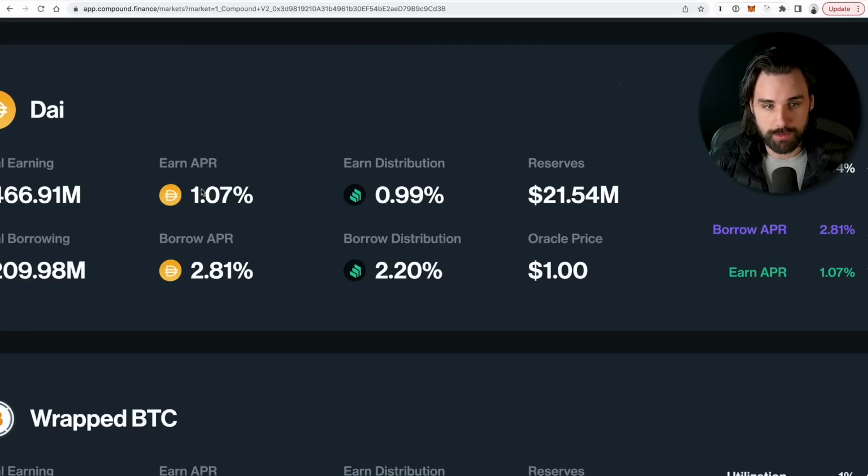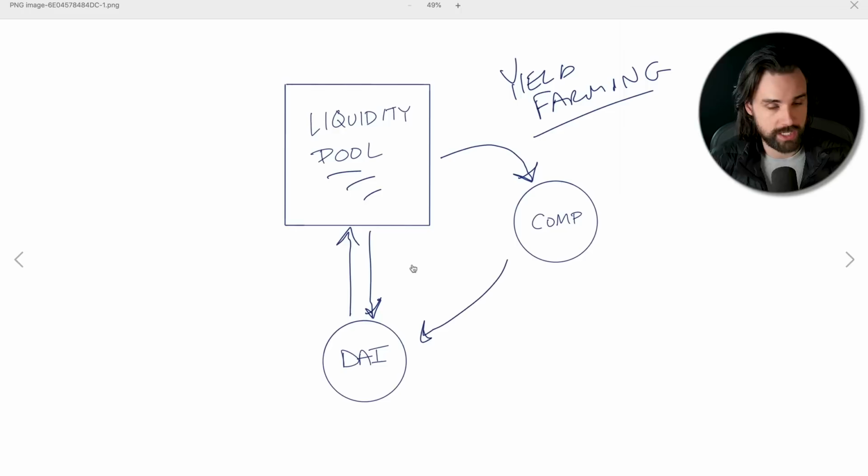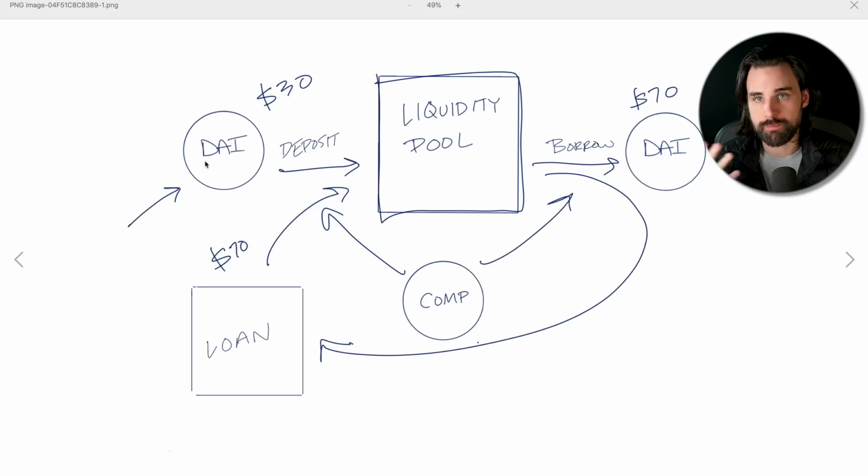So essentially, if you deposit this and you borrow this, then it sort of cancels out the interest rates here, but you're boosting your interest rates on the second cryptocurrency that you're getting, which is going to increase your rewards here. Now, you can also take that to the next level and use flash loans to additionally increase your exposure, and that's what's going to really boost up your interest rates. And that's where you have a huge advantage as a developer, so I'll explain that now. So let's go through this step by step.